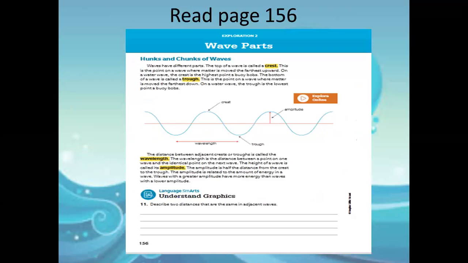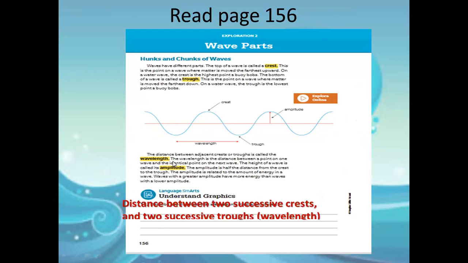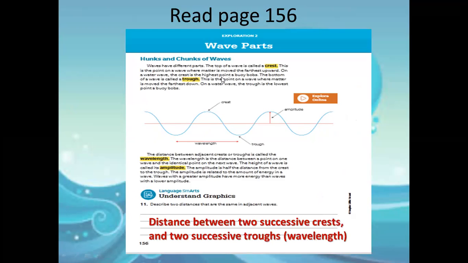On page 156, we can find the meaning of the words crest, trough, wavelength and amplitude. And it's asking us to describe two distances that are the same in the adjacent waves. What are the two distances that are the same in adjacent waves? Exactly. It's the distance between two successive crests or two successive troughs. This is the same distance and we call it wavelength.